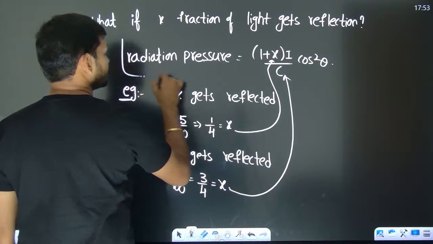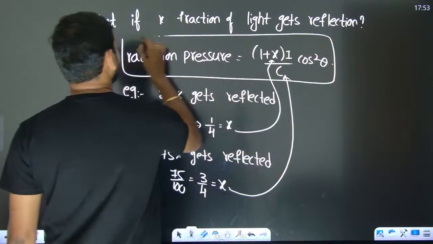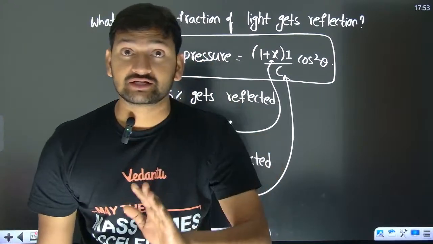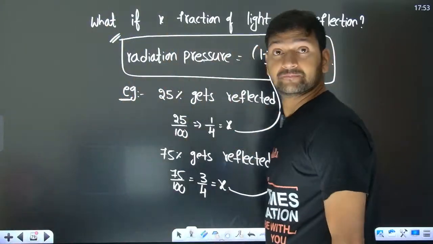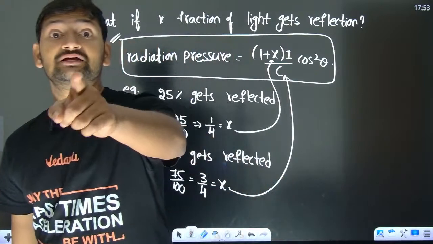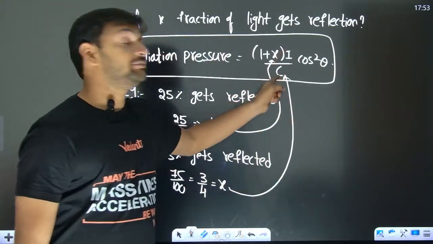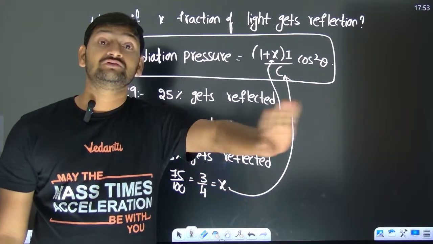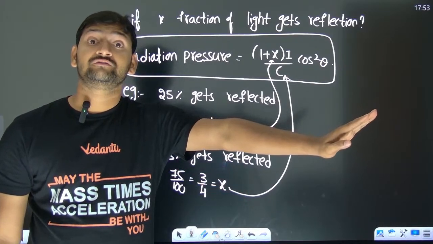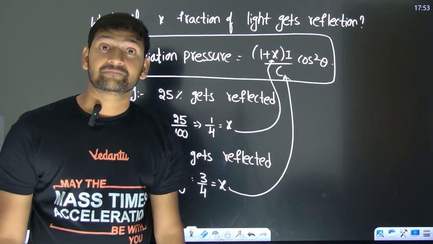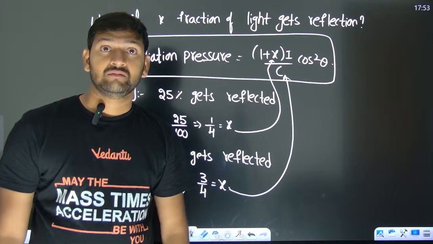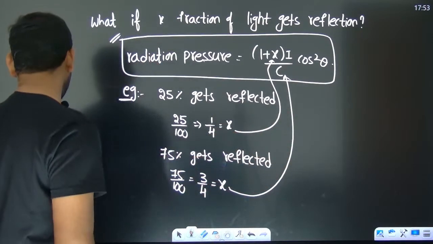So my suggestion to you is that instead of mugging up 2I by C or I by C, you mug up this one: (1 plus x) into I by C cos square theta. It will help you save a lot of calculations if any complicated question comes up, because you can't keep doing this derivation in the examination.